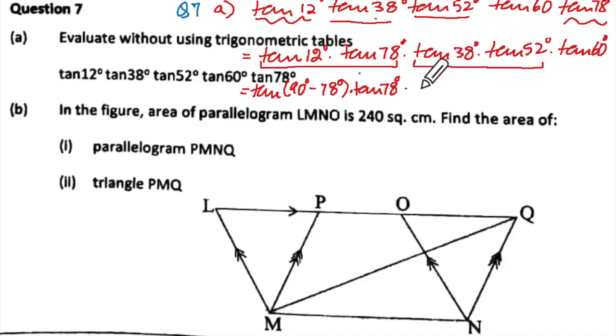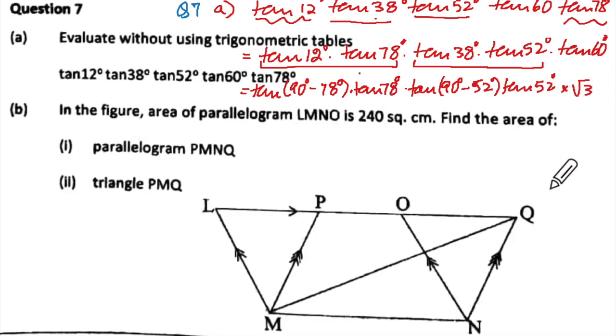What will we write for this? Tell fast. Tan into bracket 38 means what? 90 degrees minus 52 degrees, into tan 52 degrees, into tan 60 which is root 3.